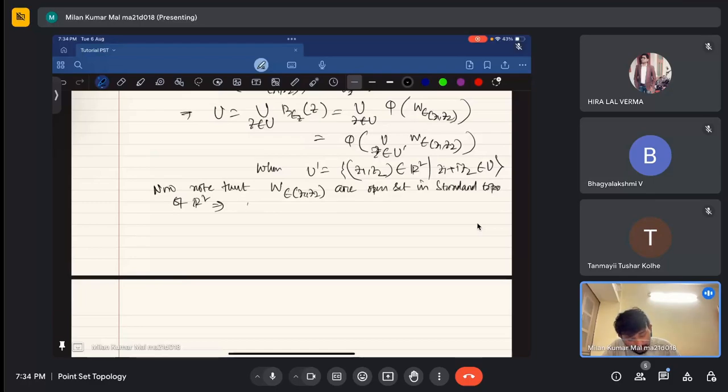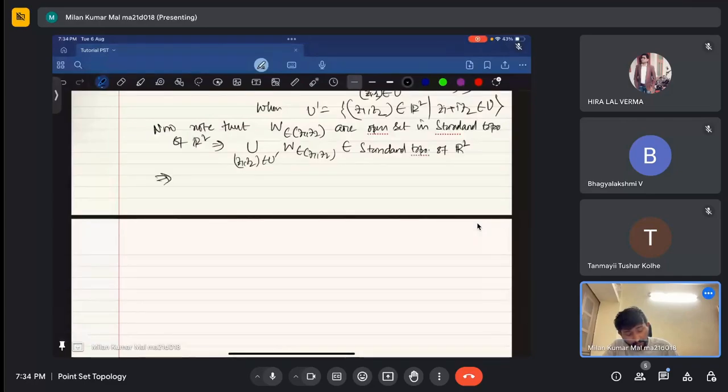That implies this union over (z1, z2) in U prime of W epsilon (z1, z2) also belongs to the standard topology of R square.